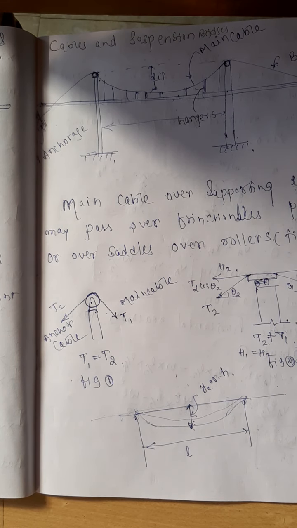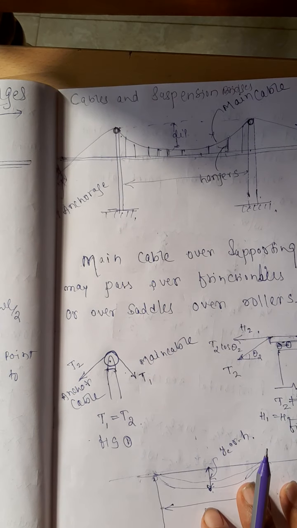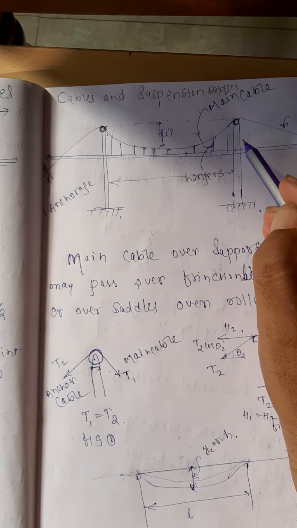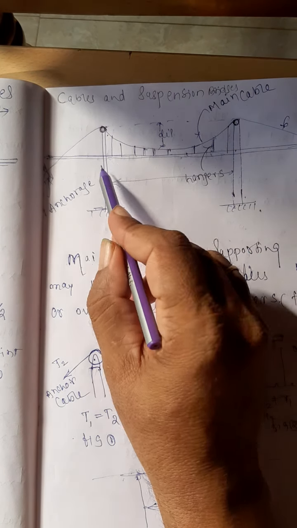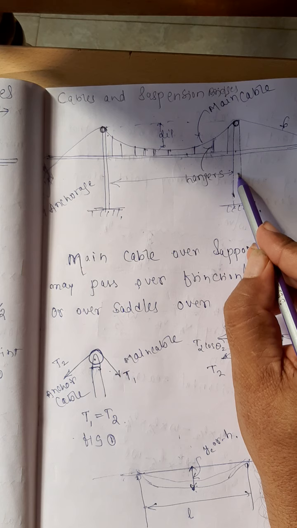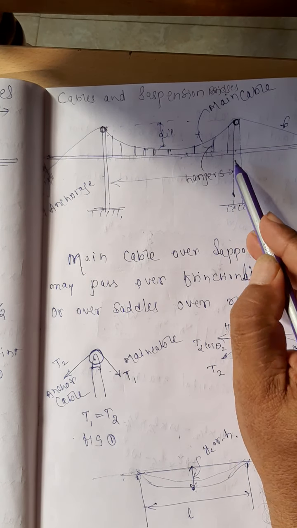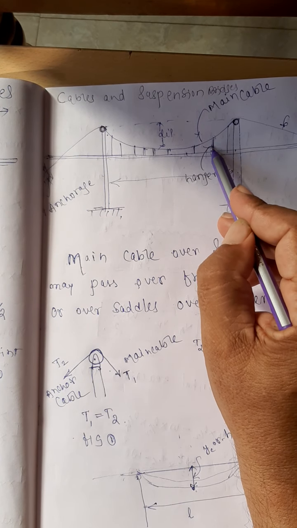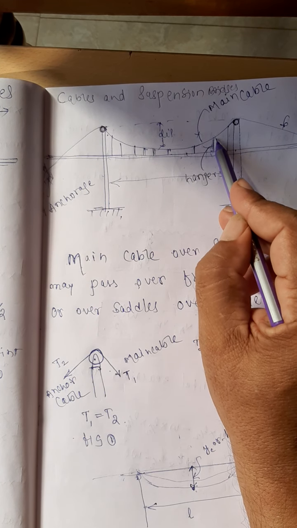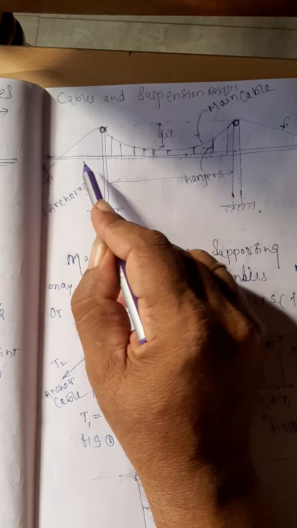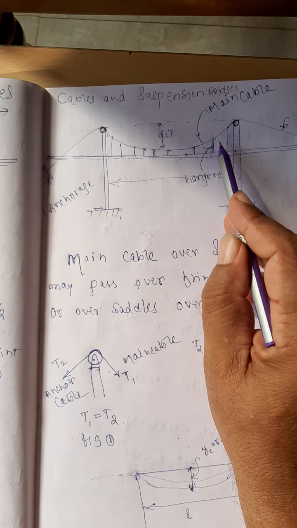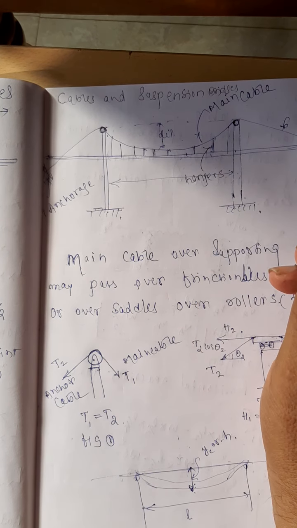We call it the central dip. This is called the span of the bridge. These hangers are just transferring the load from this roadway, including the weight of the road, to the cable through these hangers, right?